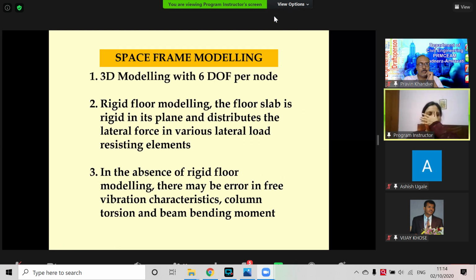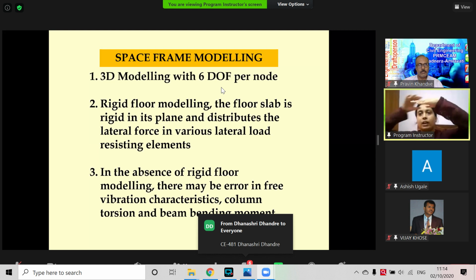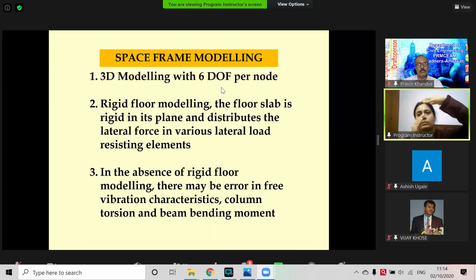Now, in this modeling, there are several things we have to take care of, which is possible when we understand the behavior. The very first is rigid floor modeling. The beams and columns are connected at the floor level, the slab level, right? The slab thickness is very small and the plan dimension is quite high. Being very rigid in its own plane, and the beams and columns being monolithically attached with this slab, the beams and columns cannot independently vibrate or displace. They move as a rigid body.